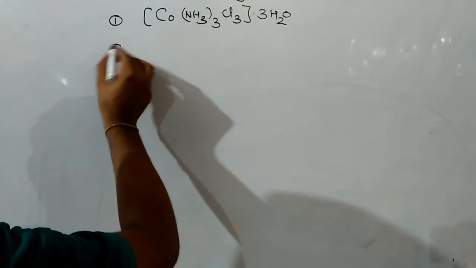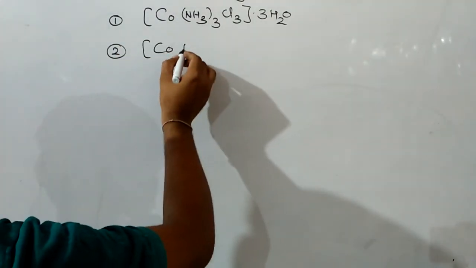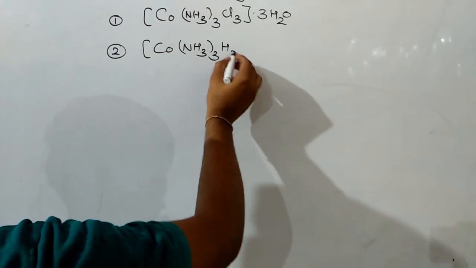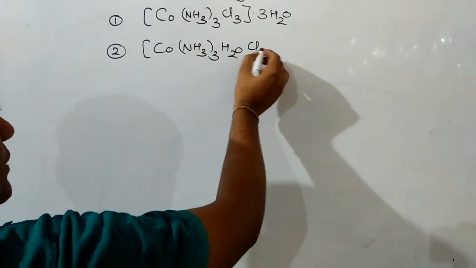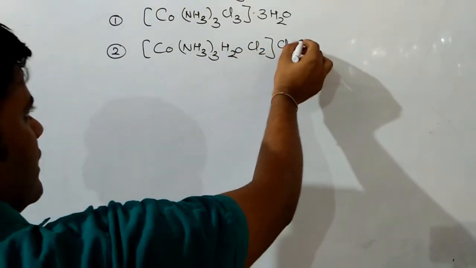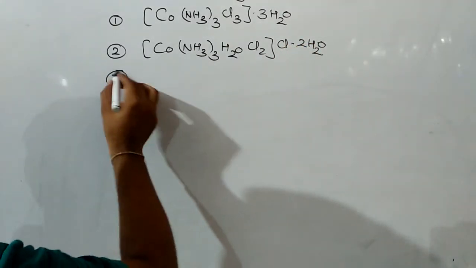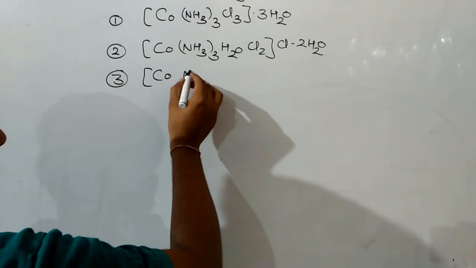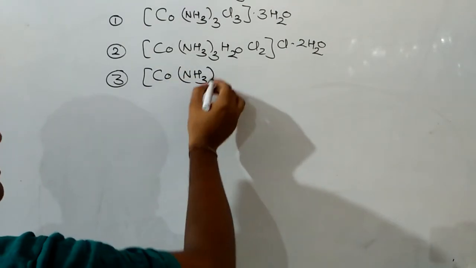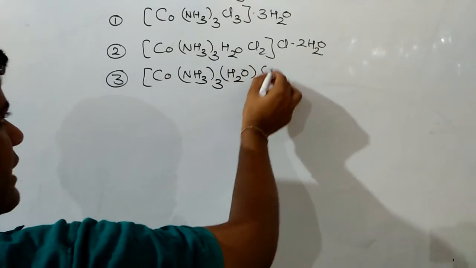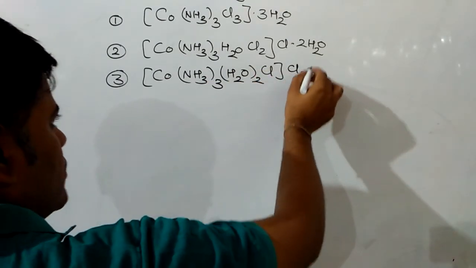Next one is [Co(NH3)3(H2O)Cl]Cl2·2H2O. Next one is [Co(NH3)3(H2O)2Cl]Cl2·2H2O.